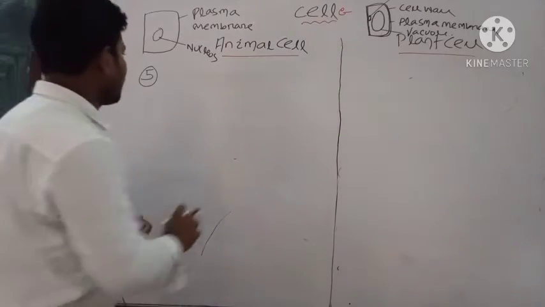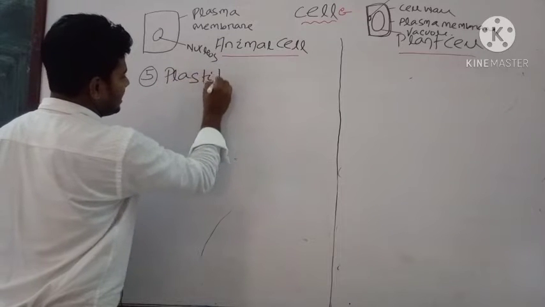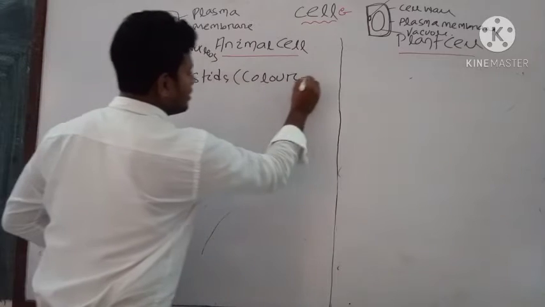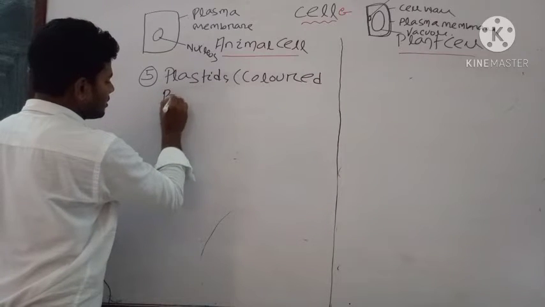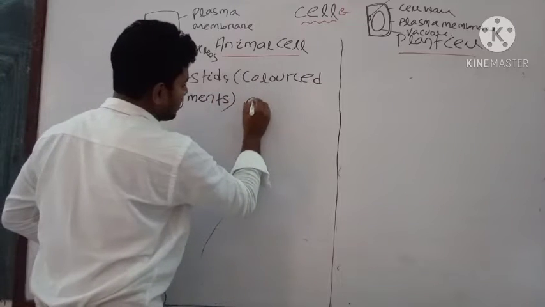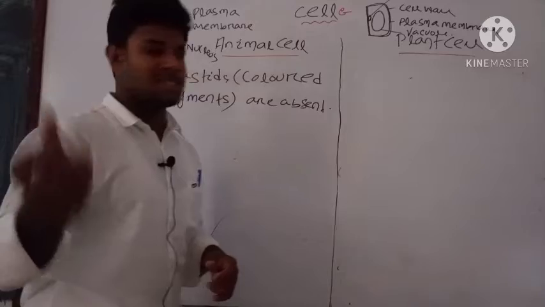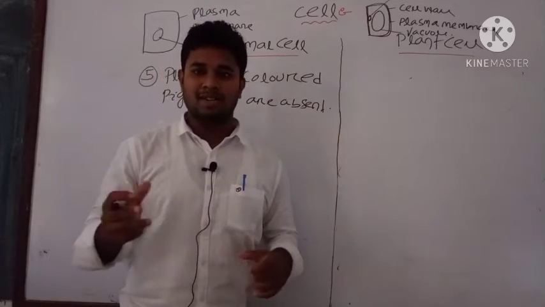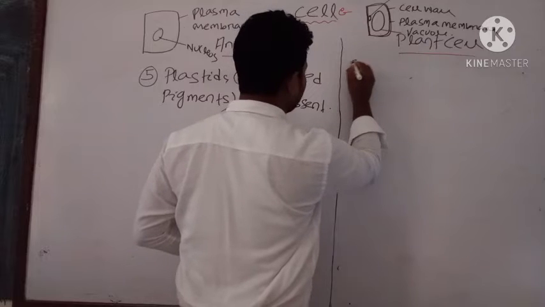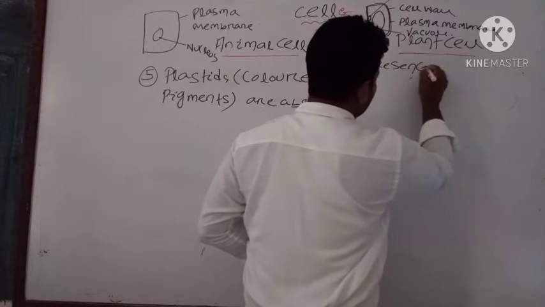Okay, next point is plastids. What do you know by plastid? Plastids are colored pigments. In animal cell, colored pigments are absent. But in plant cell you can see different types of colored pigments. That's why they are green, yellow to red in color. Plant cell have the presence of plastids.